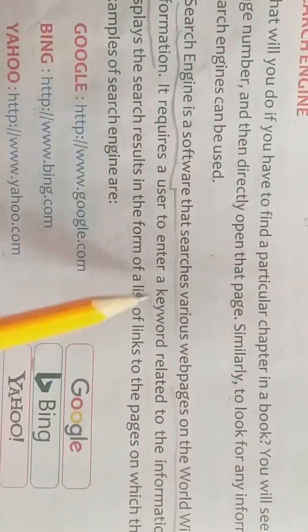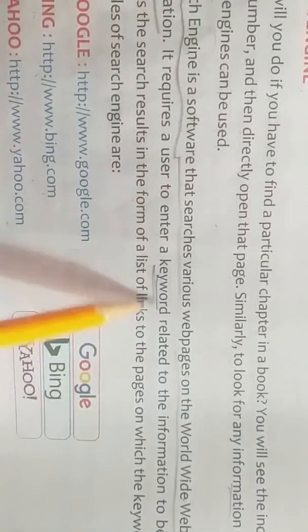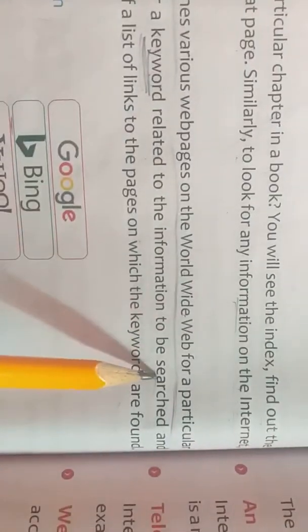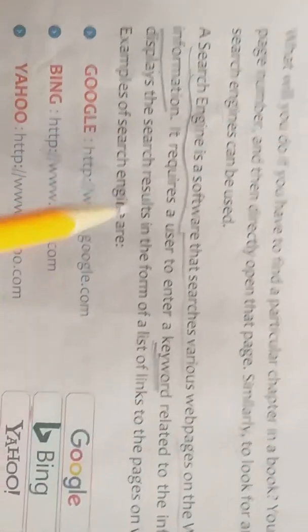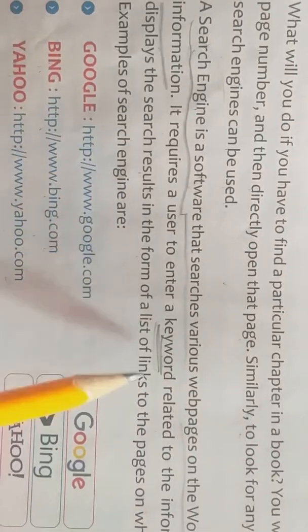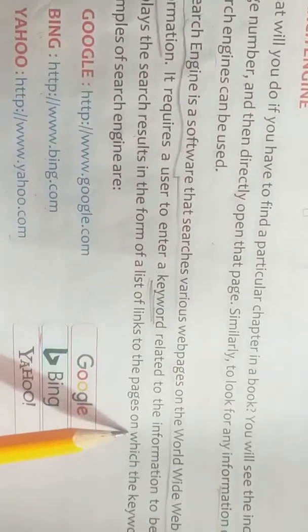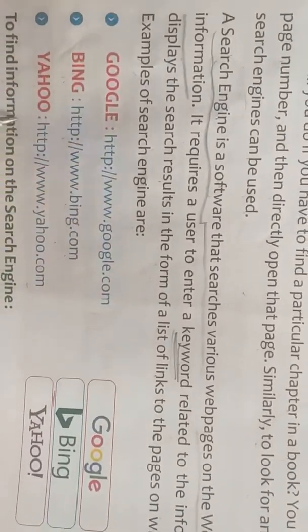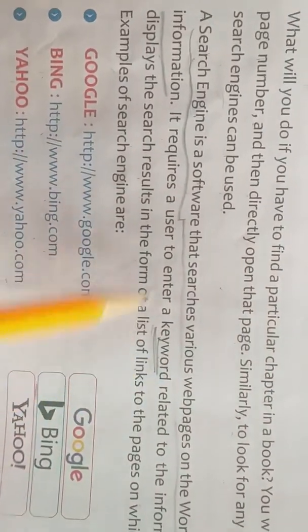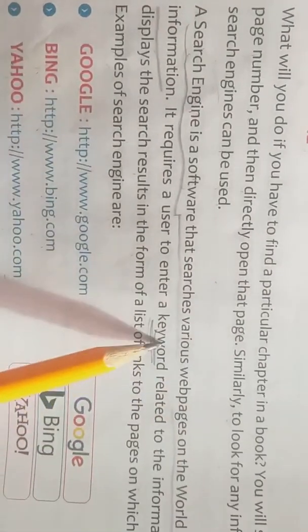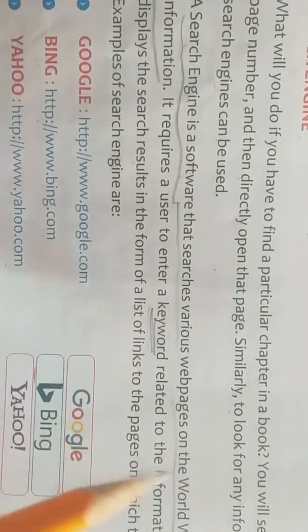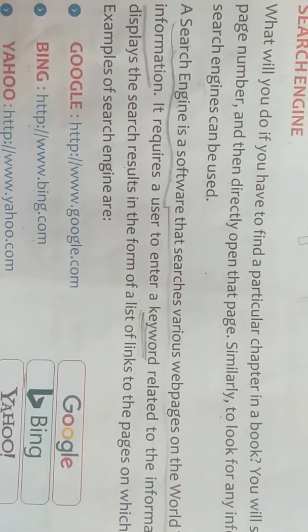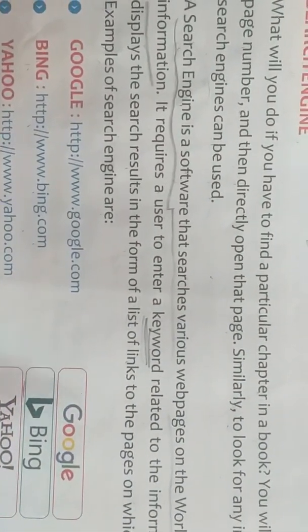So it requires a user to enter a keyword. Keyword means the word that you want to search, related to the information to be searched, and the search engine displays the search result in the form of a list of links to the pages on which the keyword is found. So whenever you open any search engine, you will type a keyword. So that particular keyword's web page will open, and we can see that web page and get information from it.